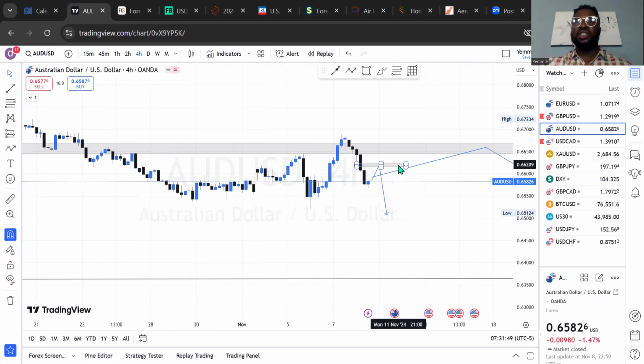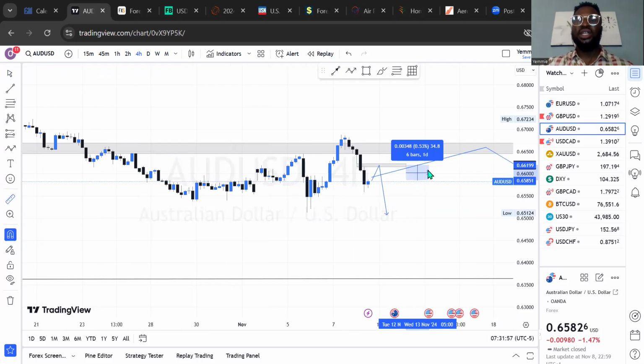0.6620 is where I'll be expecting the market to buy to. And if that would be a buy moment, it's going to be how many pips in total? Let me check. That's about 35 pips in total. A buy of 35 pips to the upside before it will start selling. This will be the outlook on 4-hour time frame.